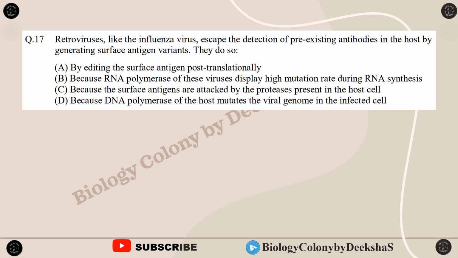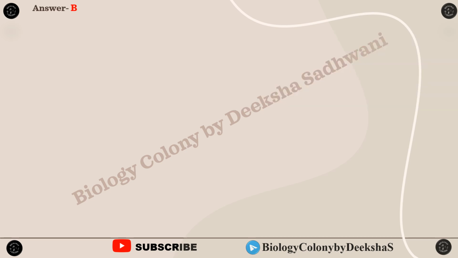Next question is: retroviruses like the influenza virus escape the detection of pre-existing antibodies in the host by generating surface antigen variants. They do so by editing the surface antigen post-translationally, because RNA polymerase of these viruses display high mutation rate during RNA synthesis, because the surface antigens are attacked by the proteases present in the host cell, because DNA polymerase of the host mutates the viral genome in the infected cell. Well, the answer is because RNA polymerase of these viruses display high mutation rate during RNA synthesis. So option B is correct.